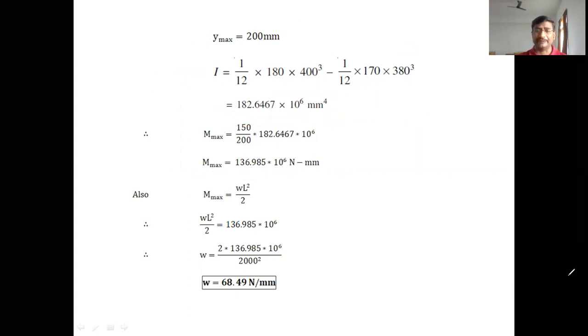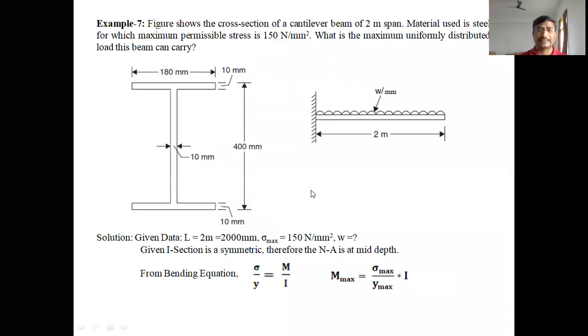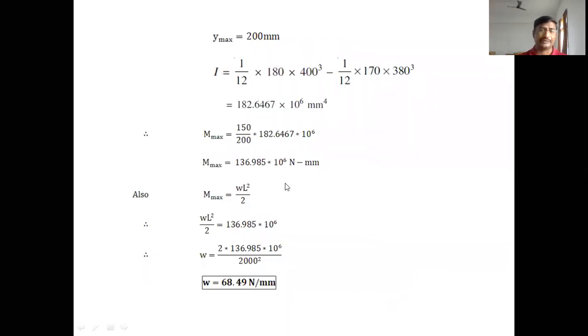the given bending equation. From the bending equation, M max is equal to sigma max by Y max into I. So sigma max is 150 newtons per mm², the Y maximum value is 200 mm, and the I value is 182.6467 into 10^6 mm⁴. Upon substitution of these three parameters in the bending equation, we get the maximum bending moment in the beam as 136.985 into 10^6 Newton mm. So this is the maximum bending moment.